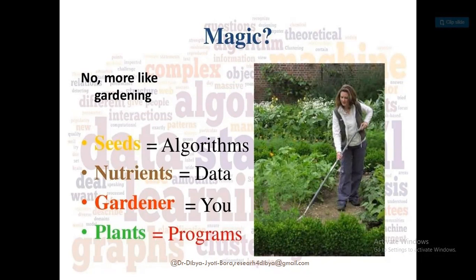So in this case, seeds are the algorithms. Nutrients mean data. As I told you, if data is not there, then algorithms are nothing. What will the algorithms work on? They will work on data. Similarly, seeds need nutrients, either organic or artificial, but they should be provided some nutrients. Then the gardener should be there, like you and me, and the plants are the programs.